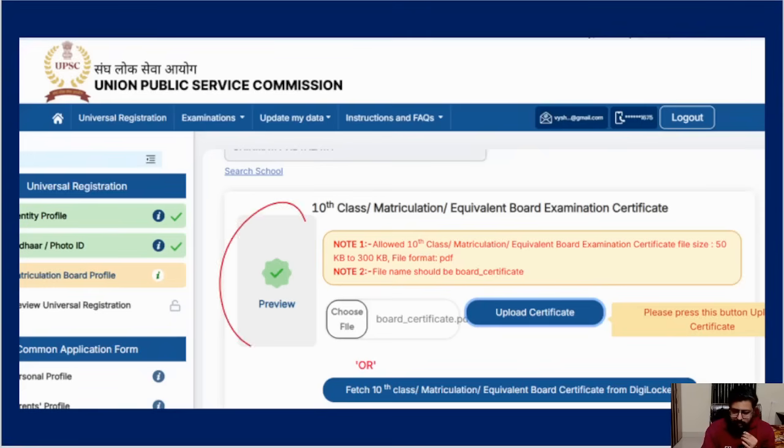After you upload, a preview button will come. That means you can click again and verify. It will allow you to see the PDF again. And after choosing the file, you have to again manually press upload certificate.